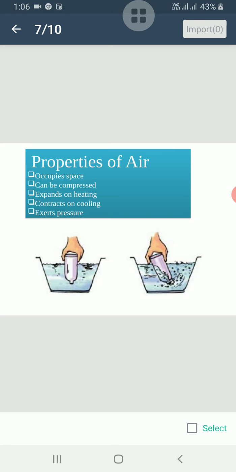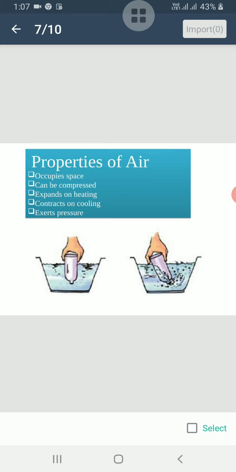The water doesn't enter the inverted glass because the air present in the empty glass prevents the water from entering it. Now slightly tilt the glass. When you tilt the glass in water, you will find that the air present in the glass goes out in the form of air bubbles.